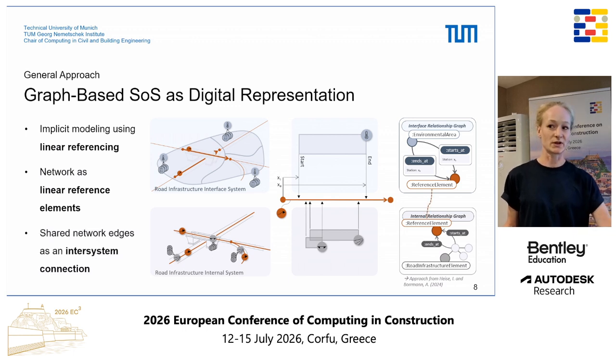And at the end, we want to evaluate everything cross-system-wise, so we need something to connect. And as both the environmental areas and the assets are referenced to the same road network element, we can use the representations of the road network that now occur in both graphs as a connection point. So giving an example, if you're interested in whether a road section was influenced by a certain weather or lies in a certain environmental area, we just have to query for the overlapping situation between the representing intervals in the graph.